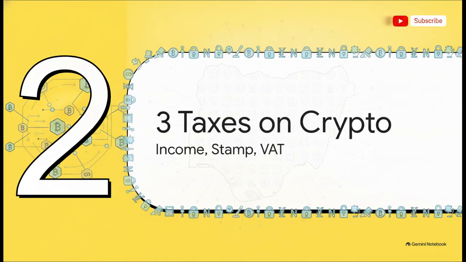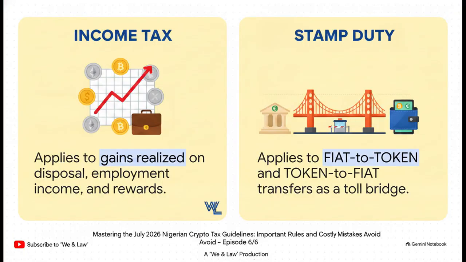Moving on to Section 2, the 3 taxes on crypto. Let's contrast the 2 biggest ones first, income tax and stamp duty. Income tax is exactly what it sounds like. It targets your actual profits. If you realize a gain when you sell, or if you earn crypto from employment, mining, or staking rewards, you owe income tax. Stamp duty, on the other hand, is a completely different beast.